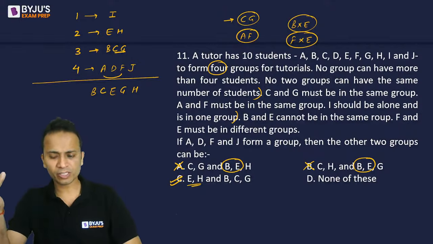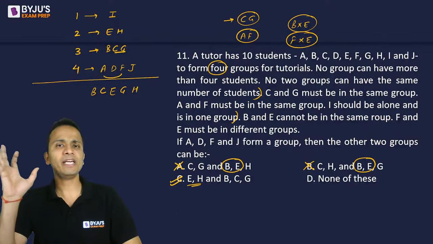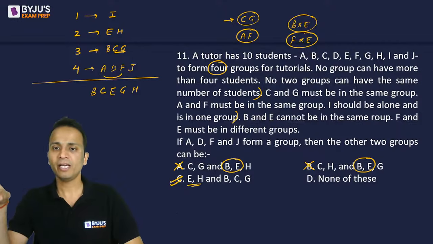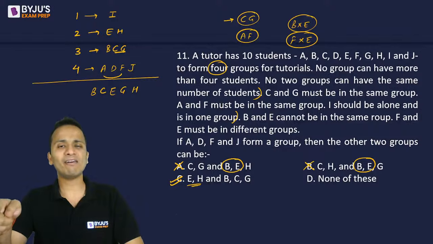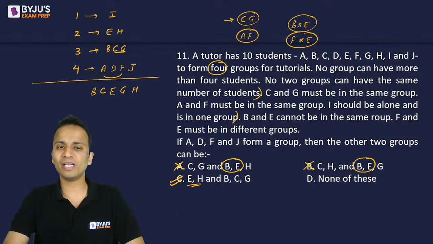Yes, Shivam, one clue is there. B and E cannot be together in the same group. So from that, we can eliminate option B and option A. But since none of these is in the options, I'll have to check the other conditions as well to determine the correct answer for this question. So option C, yes, it is the correct answer for this one.